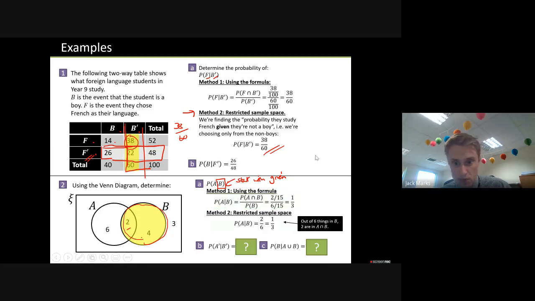Again, we could use the formula. So the formula, we've got this one here. Okay, so that's the one that we want. We've got a couple more here.